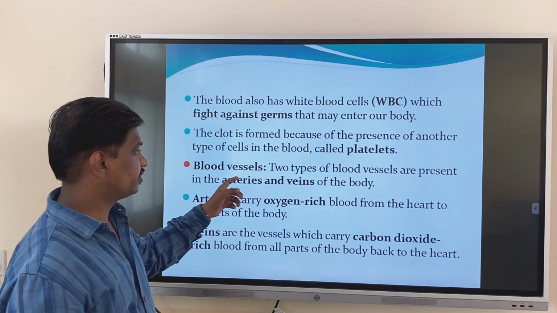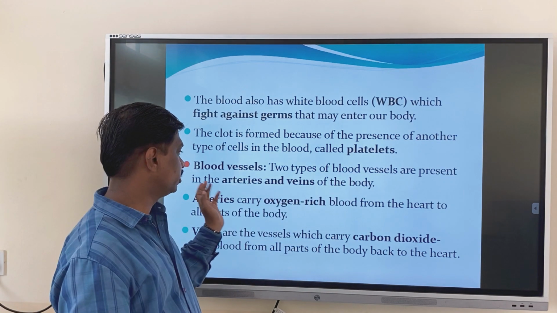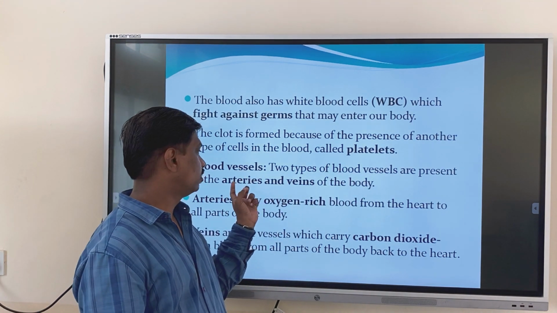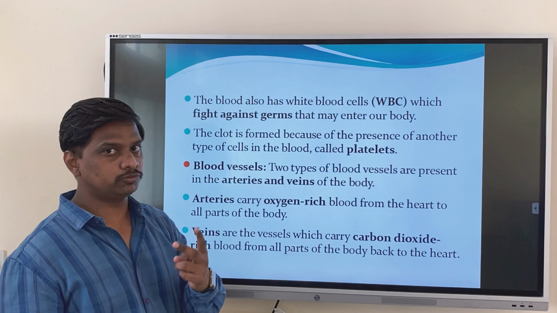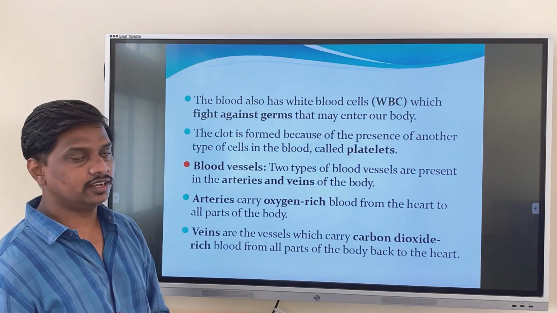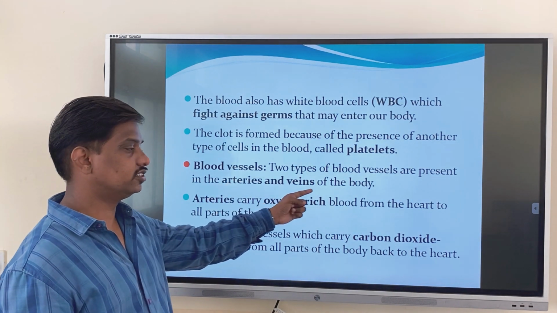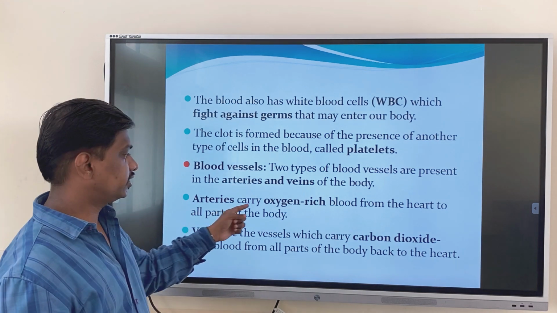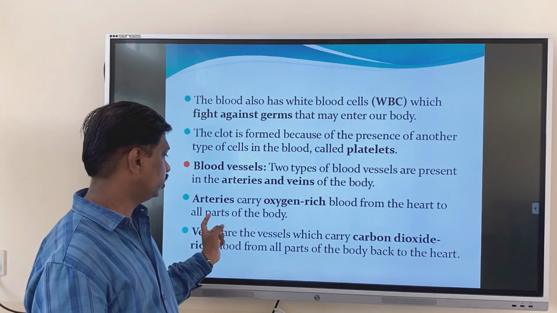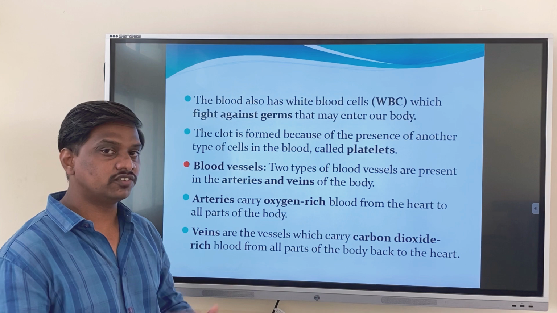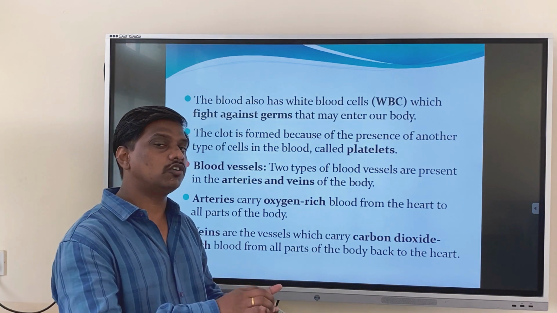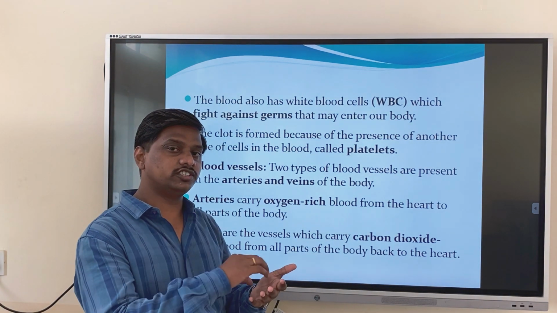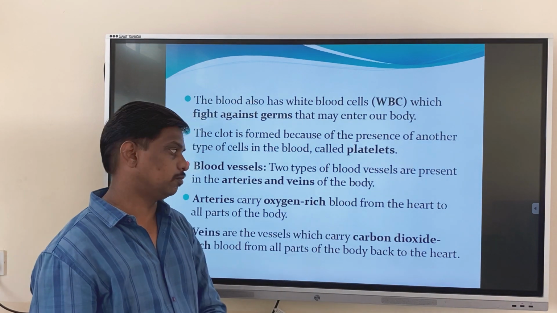Two types of blood vessels are present in our body. They are arteries and veins. Arteries carry oxygen-rich blood from the heart to all parts of our body. What is the function of arteries? They carry the oxygenated blood to the different parts of the body.